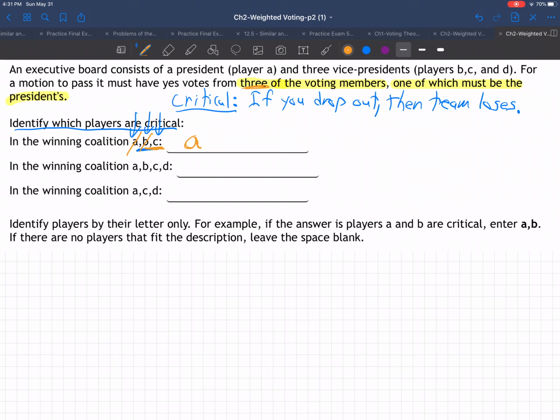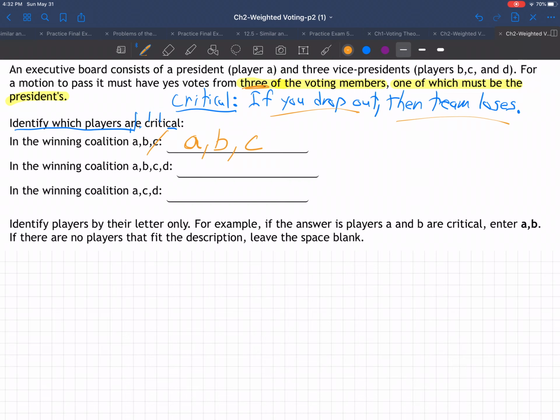What if B alone? You do them one at a time, assuming all the others stay, just drop them out one at a time. What if only B drops out and A and C remain? Is that going to be a losing team? Yeah, because again, you've got to have 3. So B is also critical, right? If B drops out, the team loses. So they've got to have B, and C is the same way. If just C drops out, then you only have A and B. That's not enough. You've got to have 3.